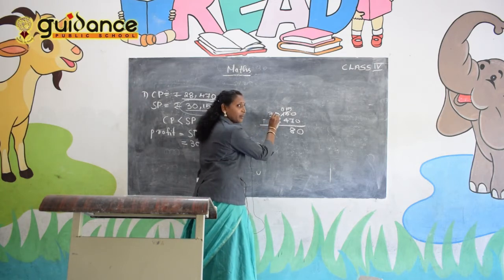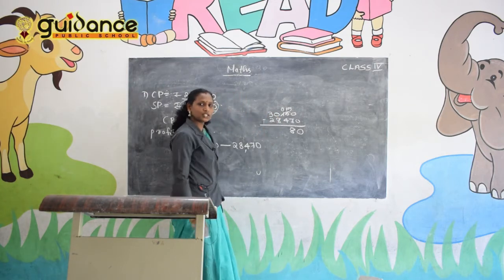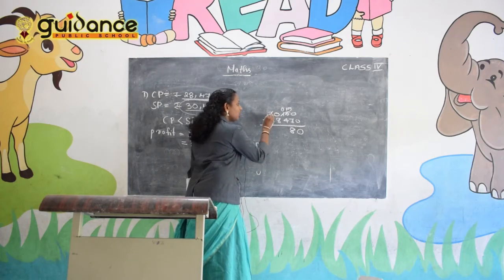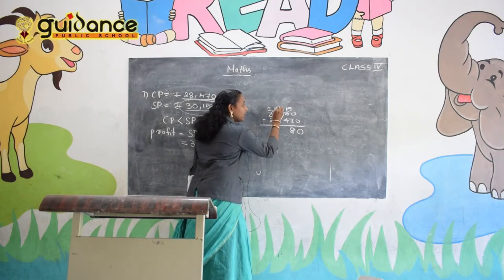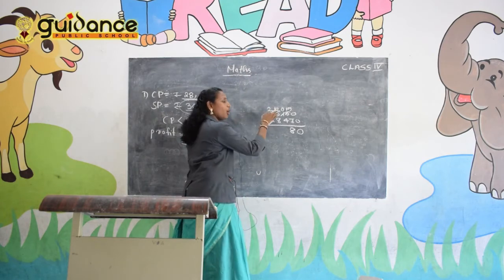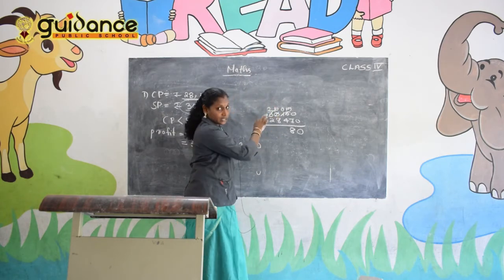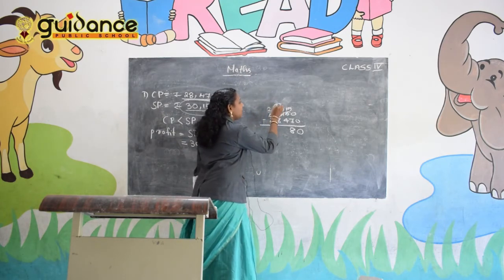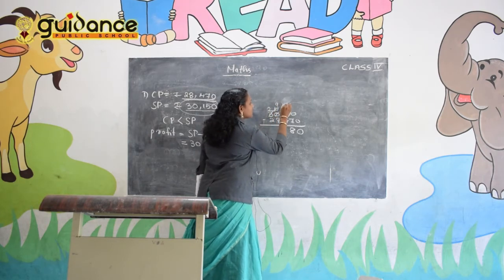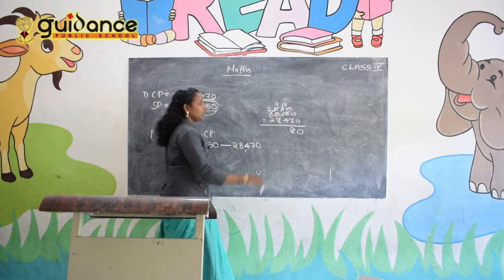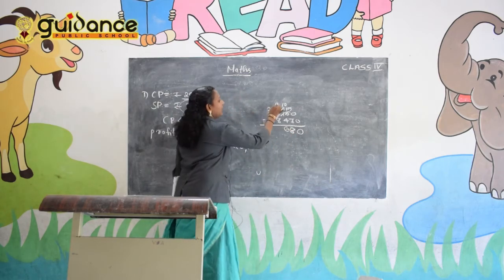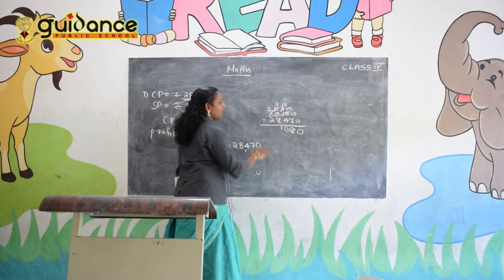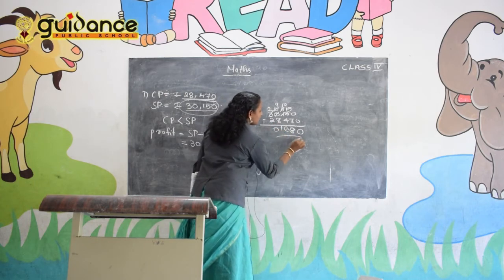Then we come here, 0. It's not possible, take a borrow. Then 2 becomes 1 and 0 becomes 10. Then borrowing from here, 10 becomes 9 and 0 becomes 10. Then 10 minus 4, 6. 9 minus 8, 1. 2 minus 2, 0.